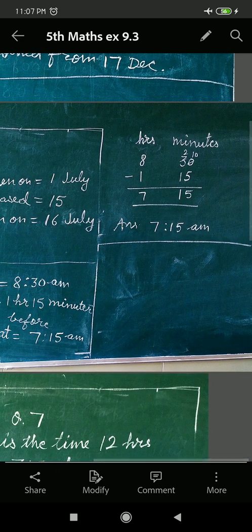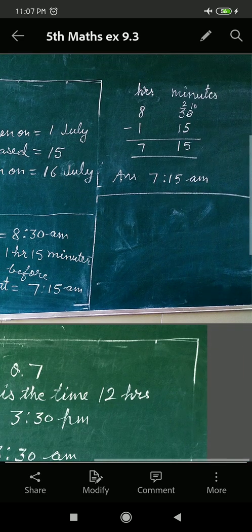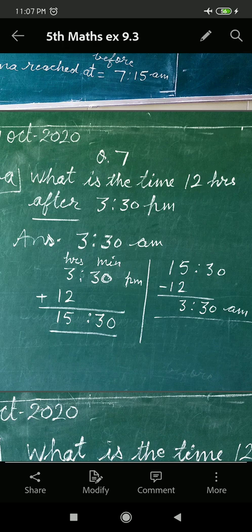First you see the solution. Duty time was 8:30 am. Rama reached 1 hour 15 minutes before this time. You see 8:30 am minus 1 hour 15 minutes, and then we'll get 7 hours 15 minutes. Here it was 8:30 am, and in the answer also we'll have to write am. Okay, and now we'll see question number 7.